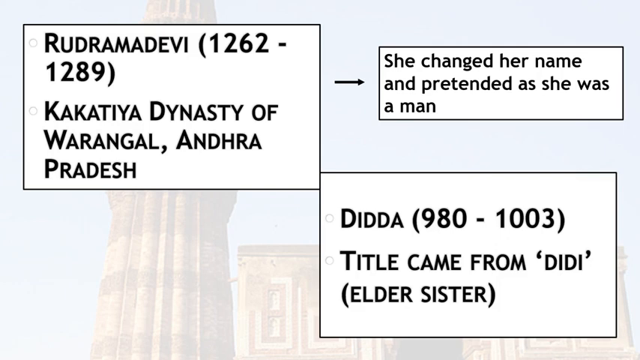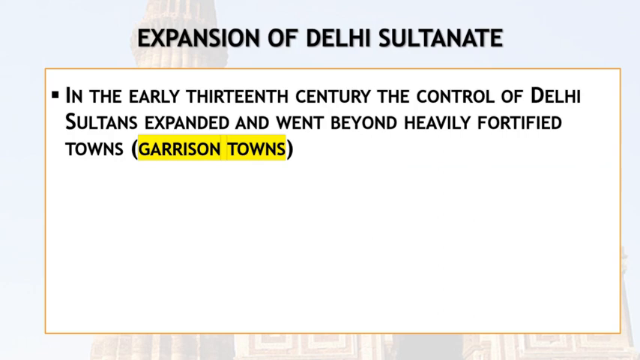Now the second was Dida. Dida ruled from 980 to 1003, almost 23 years. And she got this title Dida from the Hindi word Didi, which means elder sister. She ruled in Kashmir. Now let's have a look at the expansion of the Delhi Sultanate.